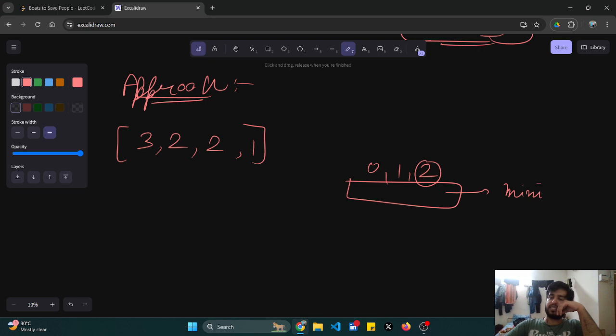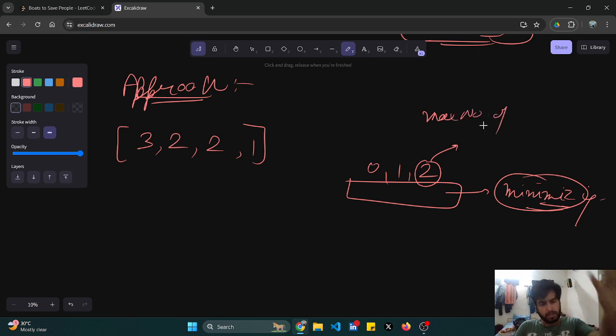So for minimizing the number of boats, you will be thinking that each boat should contain the maximum number of people, because if a boat is not at its capacity, then we are wasting space.